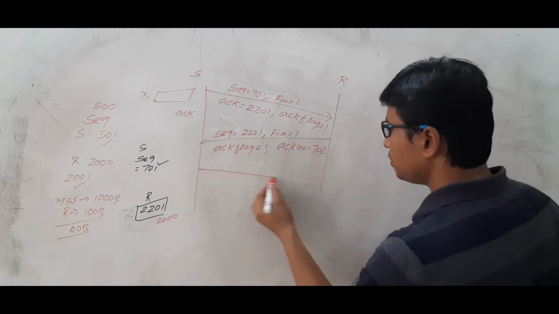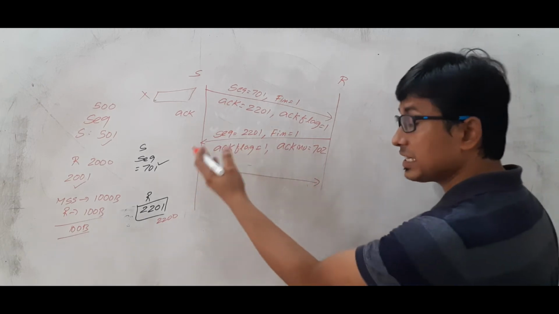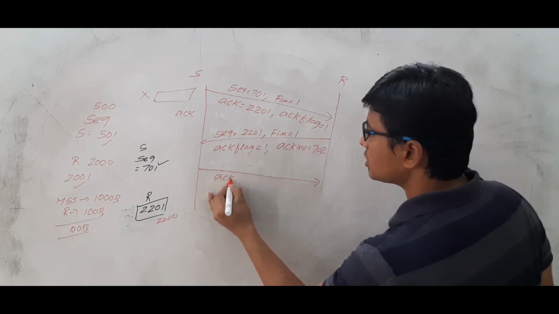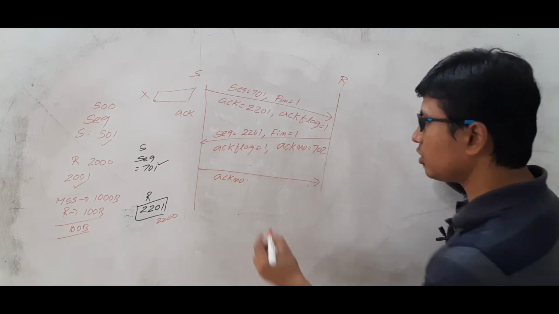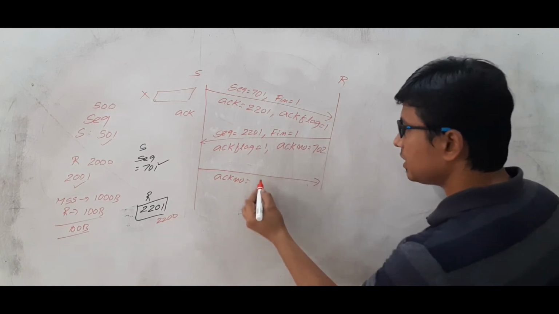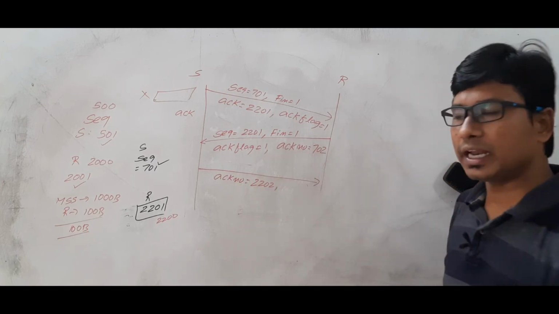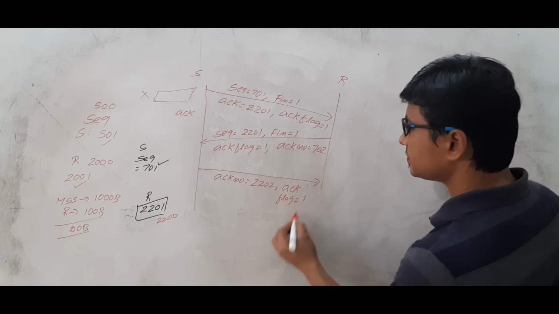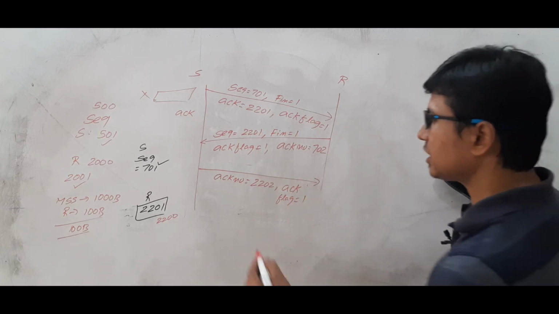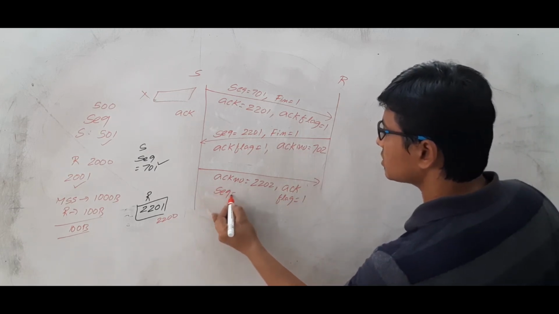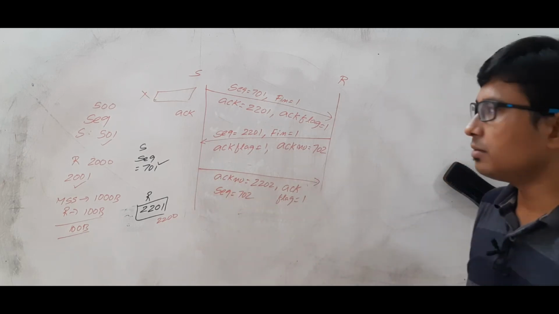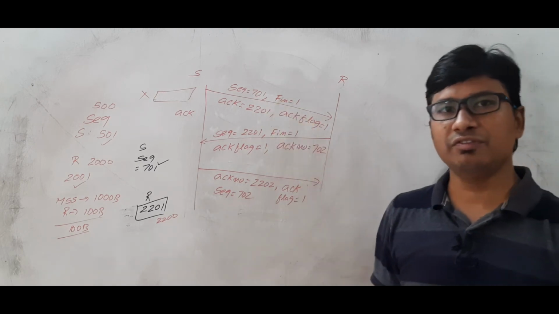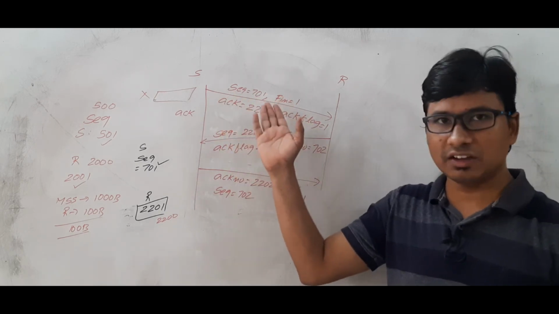Okay, now the sender will send an acknowledgement. Still it can send an acknowledgement. What acknowledgement number will it keep? Can you tell me? 2202. Am I right? And the ACK flag will be kept as 1. So it is terminating the connection. What sequence number will it keep? 702. Why? Because one sequence number is consumed by the FIN flag. Am I right or wrong? Because you are sending a FIN.